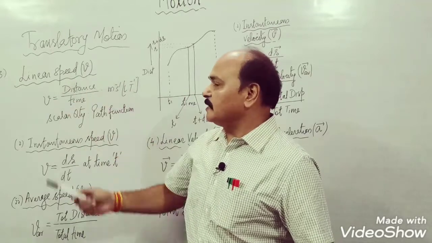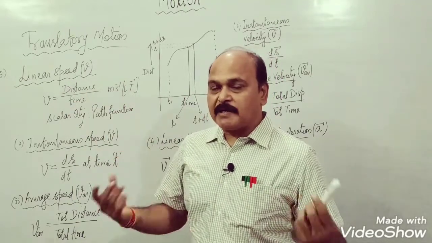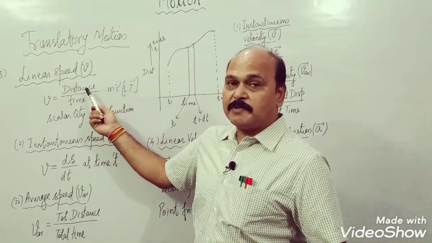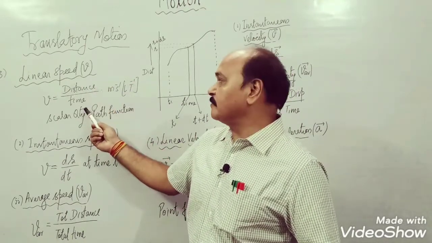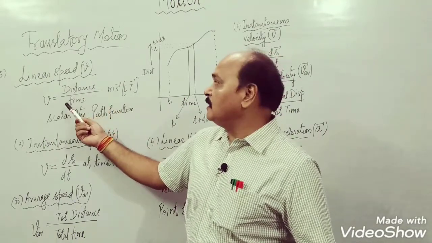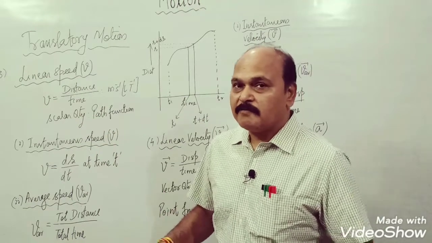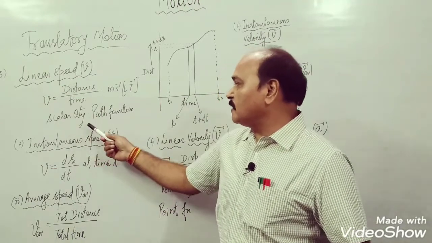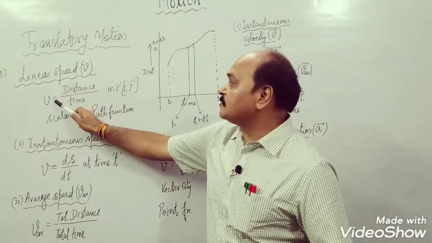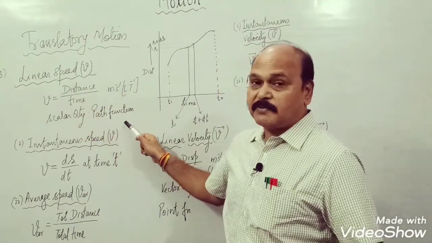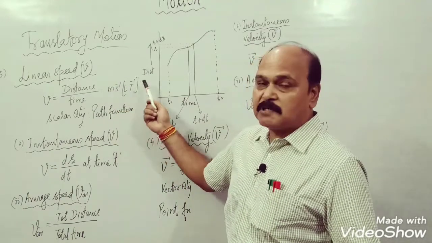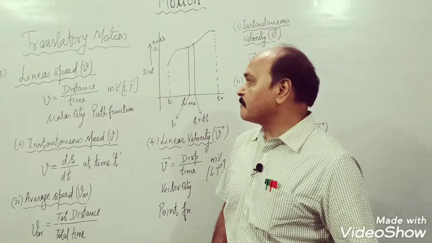So what is linear speed? Linear speed is defined as the ratio of linear distance covered by an object per unit time. That is distance upon time. The ratio is called linear speed. Well, it is a scalar quantity, and since distance is a path function, therefore linear speed is also a path function. As usual, its unit is meter per second, dimensional formula LT^-1.